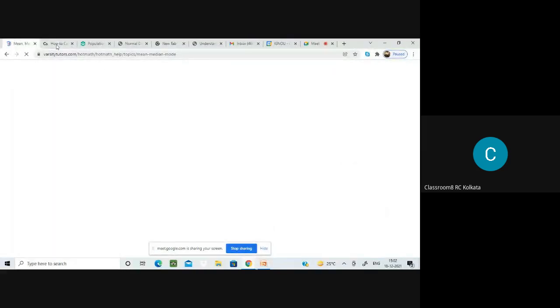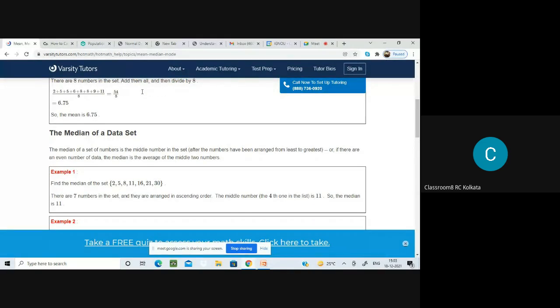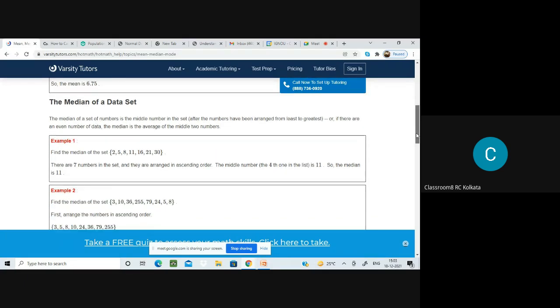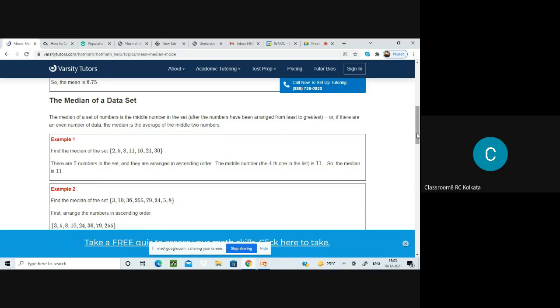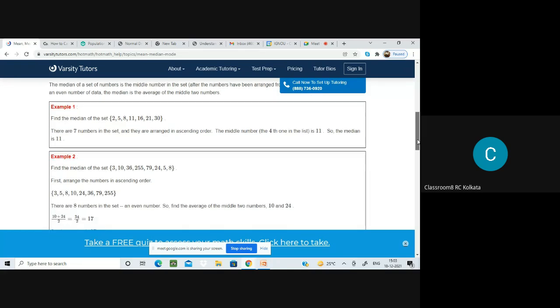So, how to calculate this mean, median, mode. You can see the screen over here. When you have an even set of data, first of all, I hadn't told you that in the morning, so remember that when you are calculating the median, you should have the data sorted. Otherwise, you won't get the median of the data set, obviously. That is one point you should remember. You have to sort the data in ascending order.